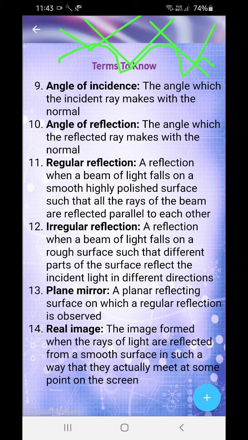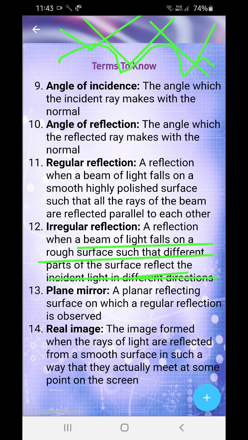So you see an irregular reflection being created, because the beam of light falls on a rough surface, such that the different parts of the surface reflect the incident light in different directions. Okay, so this is known as irregular reflection.